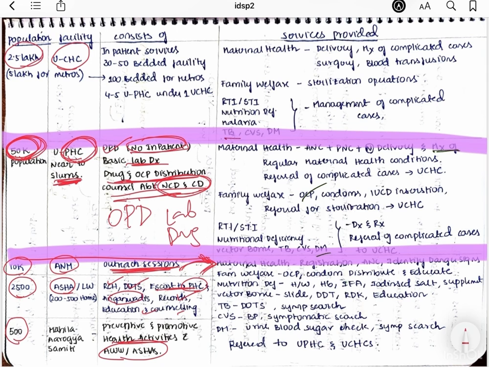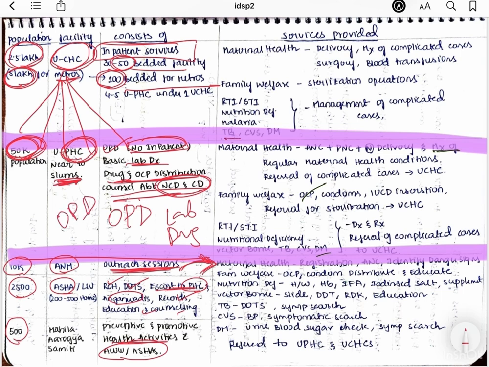At the level of CHC, it is for 2.5 lakh population, and for metro cities it is at the level of 5 lakh population. So for 2.5 lakh population you have 50 beds, and for 5 lakh population you have 100 beds, right? Under one CHC, you have 4 to 5 PHCs. Here you also have inpatient services. Here outpatient services, here inpatient services.